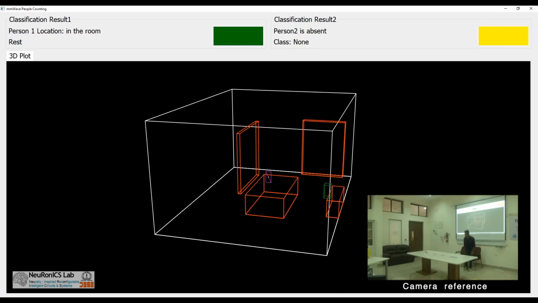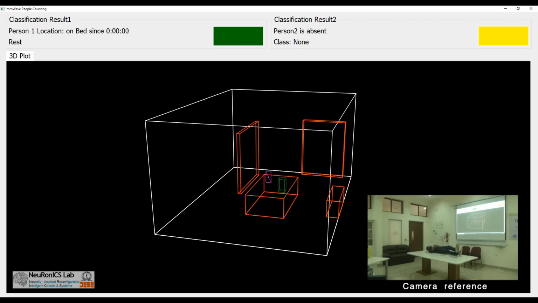Now, when the person stands up, the timer stops, and the classification shows that the person stood up and immediately is at rest. Now, as the person starts walking around, the classification shows that the person is walking. That is also reflected on the GUI as the green box. Now, it also shows that the person is at rest right now, and the location is also visible as the person is in the room.